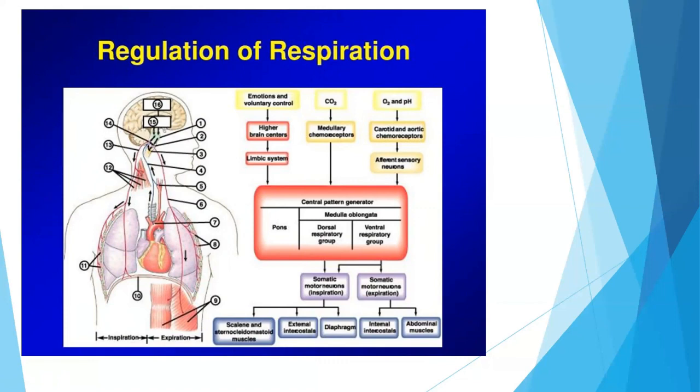In case of oxygen and pH alteration, it stimulates the carotid and aortic chemoreceptors, present in the aortic arch, and it stimulates the afferent sensory neurons. Again, there is stimulation of pons and medulla, the dorsal and ventral respiratory groups, where there is stimulation of inspiratory and expiratory somatic motor neurons, which act on different muscles of inspiration and expiration.